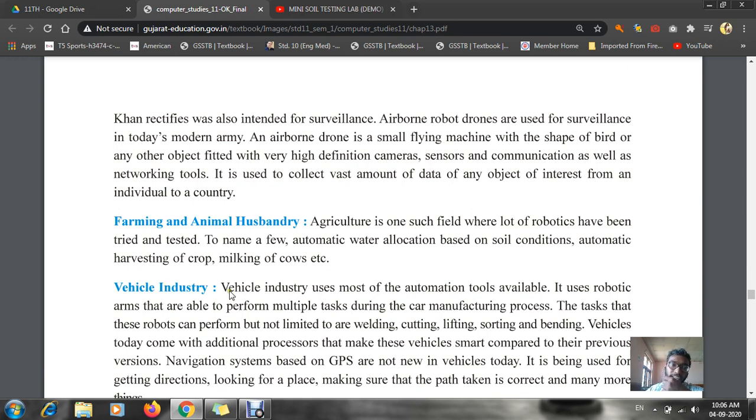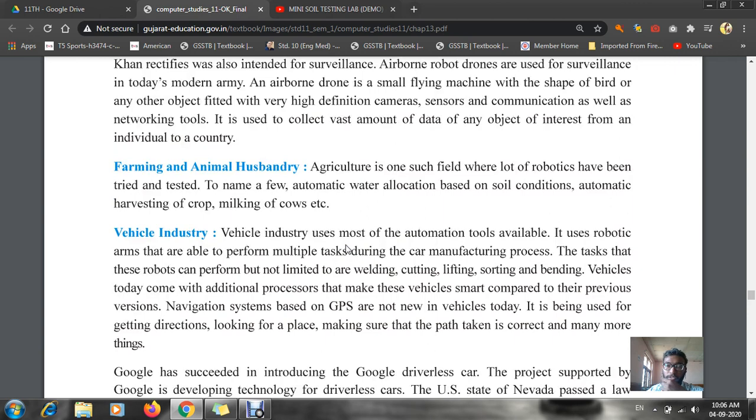Next is the vehicle industry. In vehicles, as you know, each and every model, whether cars, bikes, or any kind of automobile, won't be made or assembled by human beings.